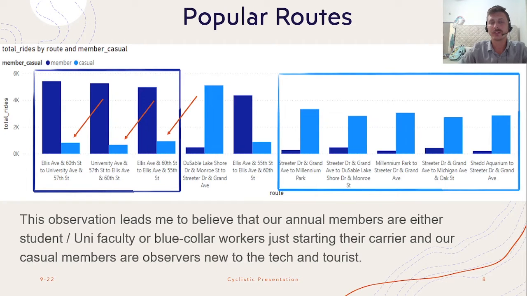If you divert your attention to these three columns over here, you can see that we have casual members that are grouped in our annual members. We're going to speak about that later on because these are casual members acting as though they're annual members, but they're not annual members just yet.